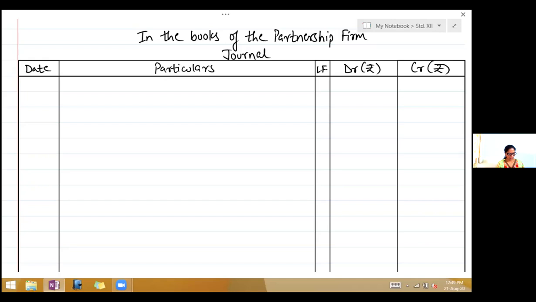So if we are looking at the liability side, we have the capitals and then creditors, rent outstanding, reserve fund. Now reserve fund is the one which we are distributing. So first in the date column, write 2012 and the new partner is admitted on April 1st. So write April 1st.